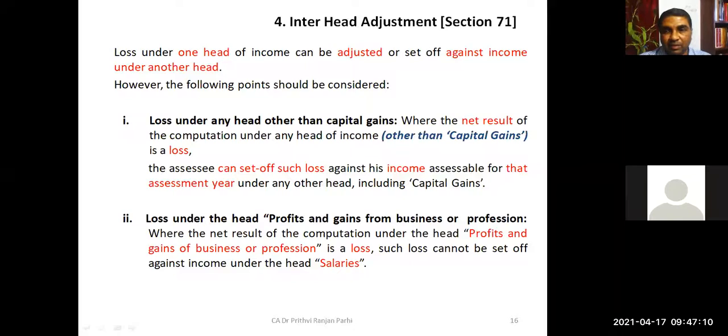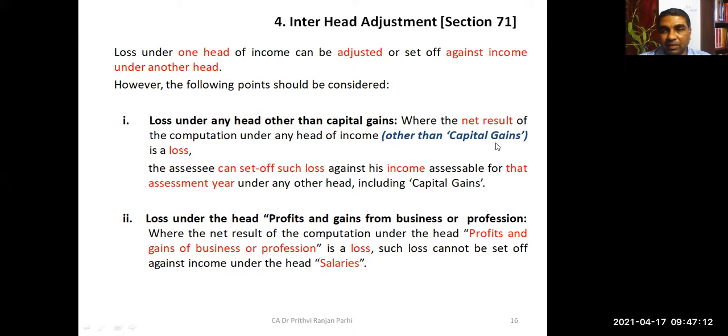Yes, friends, we were disconnected for a moment. Once again, I am sharing the screen with you. We will again discuss these points.